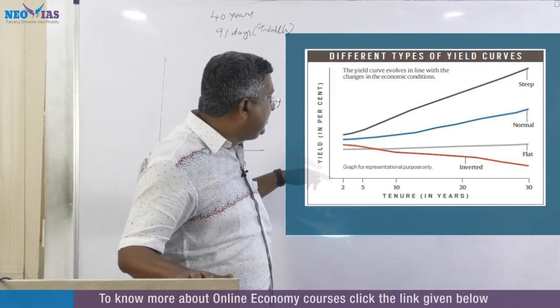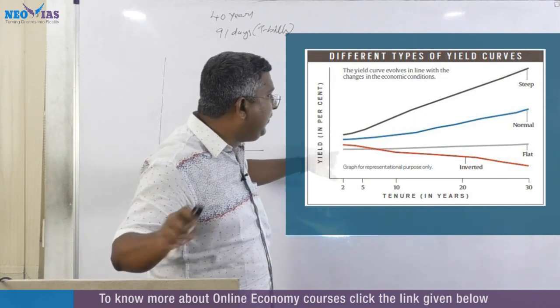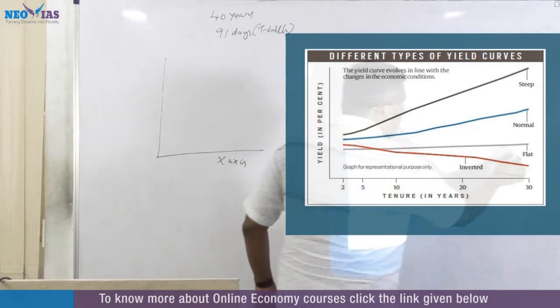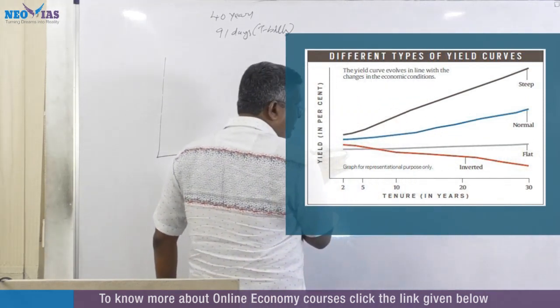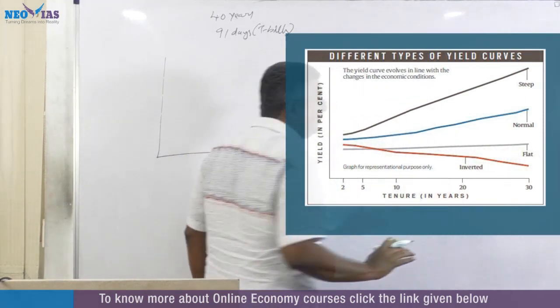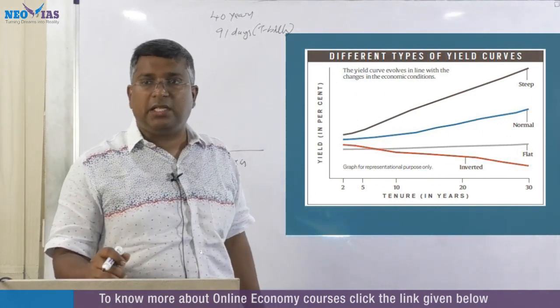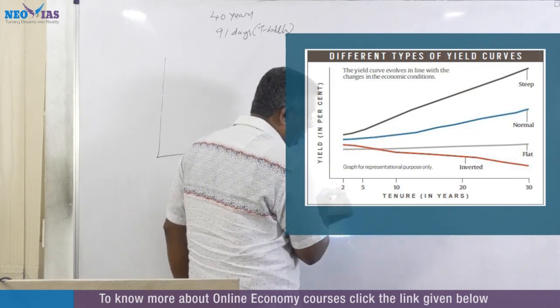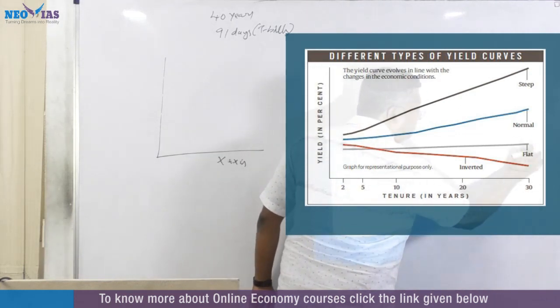This ash color, flat one. You can see that it is almost a straight line. A flat yield curve is this: this is the shortest tenure, this is the longest tenure.